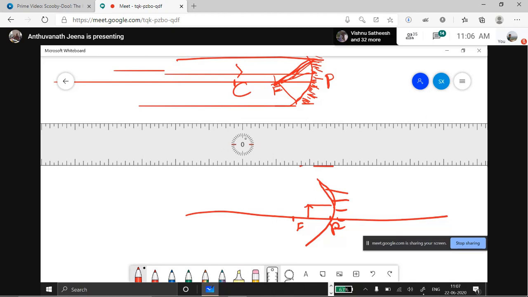Now, see the rays. You have to draw the ray which is parallel to the principal axis; it should pass through F like this, and one more passes through C like this. Okay, you get the image here. So you mute yourself, children. Now you get not a real, but a virtual erect image.